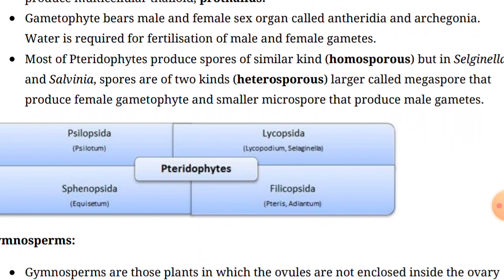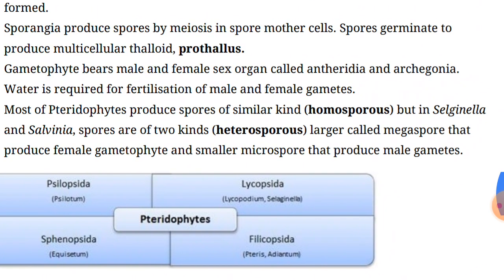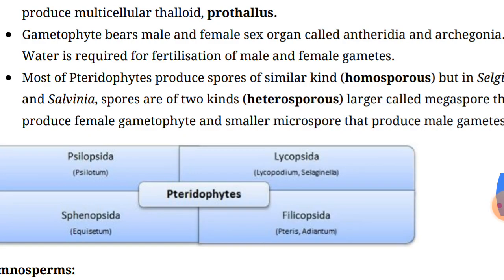Then we have to talk about the classification of the pteridophytes. Generally, pteridophytes can be classified into 4 categories. They are Psilopsida, that is Psilotum, their example. Then Lycopsida, that is Selaginella and Lycopodium.